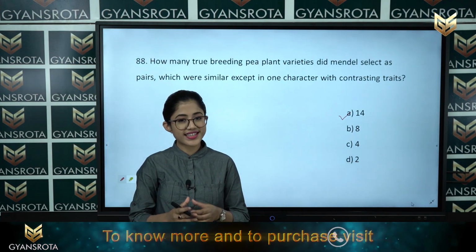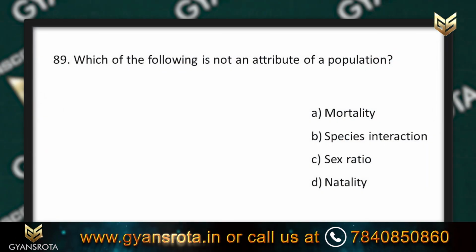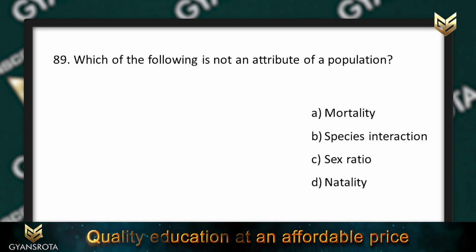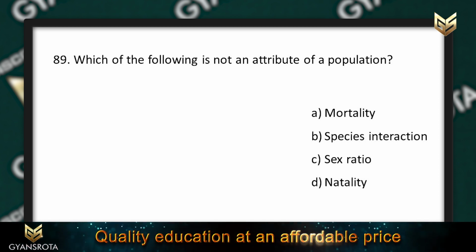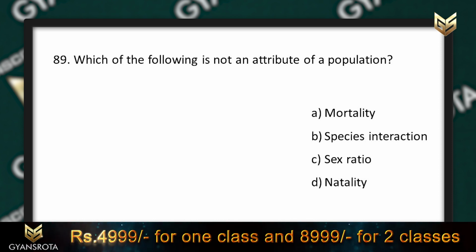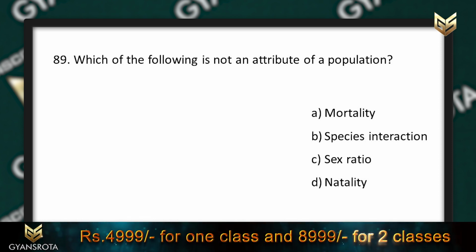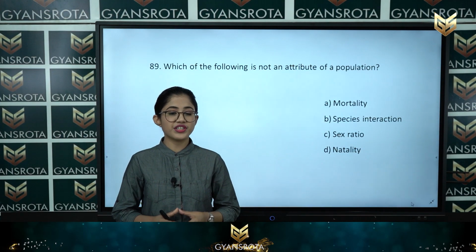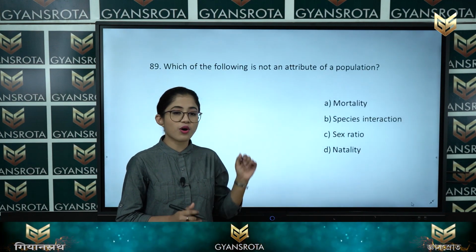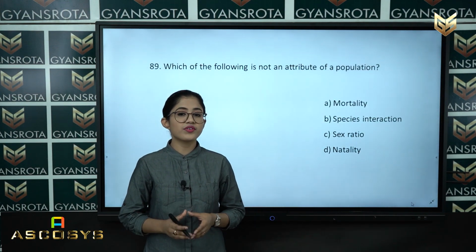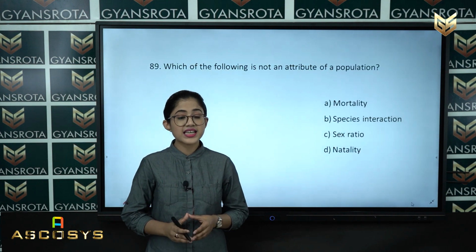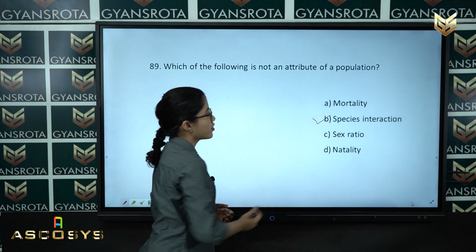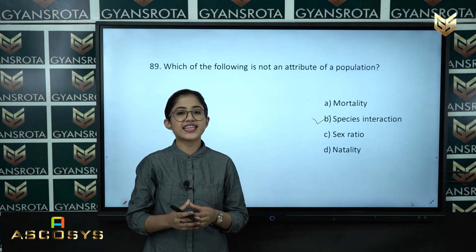Now, let us move on to the next question, question number 89. Which of the following is not an attribute of a population? Option A, mortality, option B, species interaction, option C, sex ratio, and option D, natality. This is from the chapter Organisms and Populations, right? Among these four options, the one which is not an attribute of a population is species interaction, given in option B. So option B, species interaction, is the correct answer.